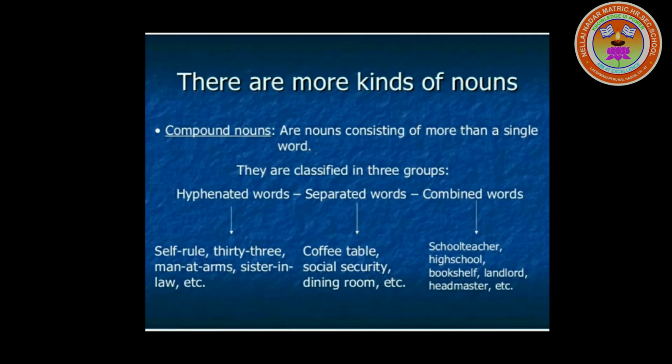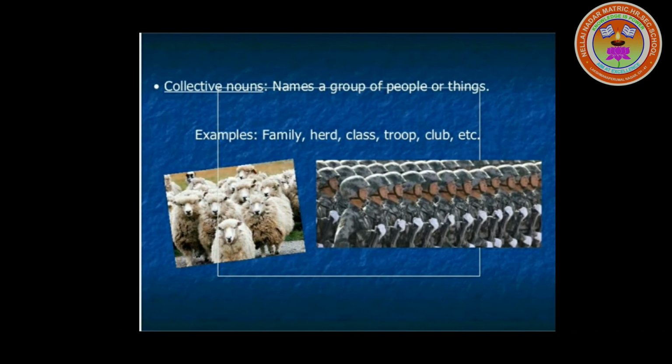You can see the difference between these three classifications. Hyphenated words, in between you have a hyphen. Separated words, there is a gap. Combined words, there is no gap or hyphen, so it is together. This is the difference between the three types of classification. Then comes the collective noun. It names a group of people or things. For example: family, herd, class, troop, club, etc. In common we say a bunch of flowers, a group of students. Like that we say collective. So they are called collective nouns.